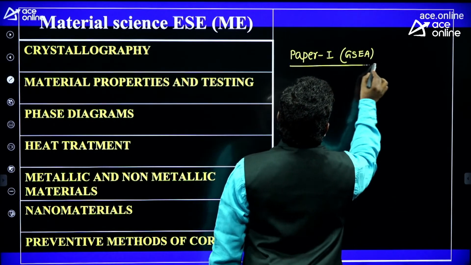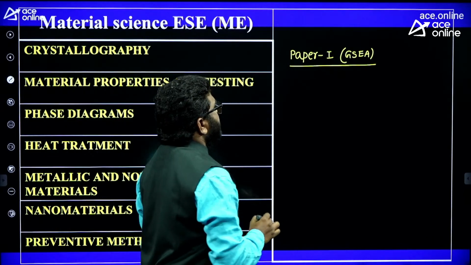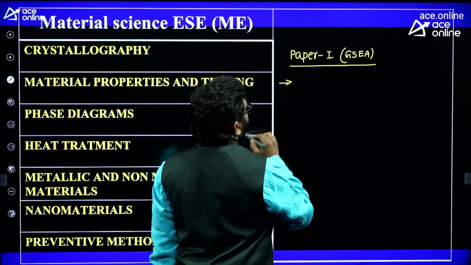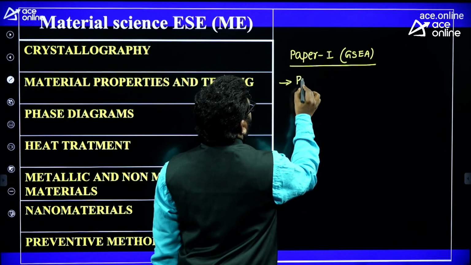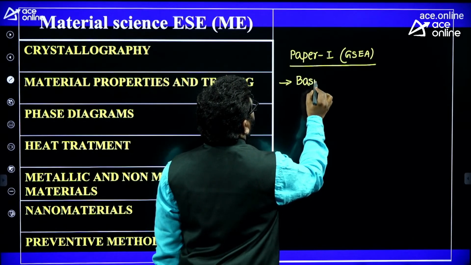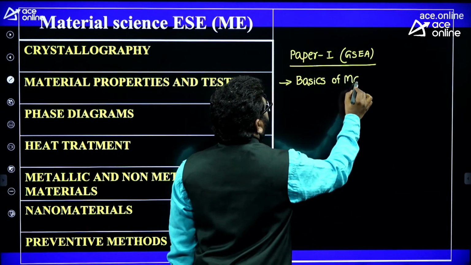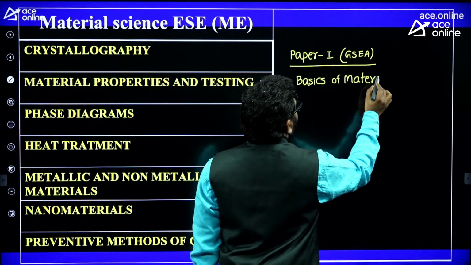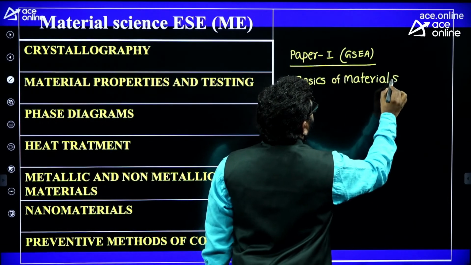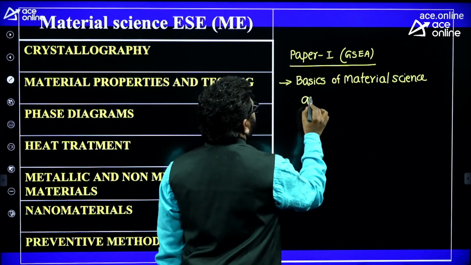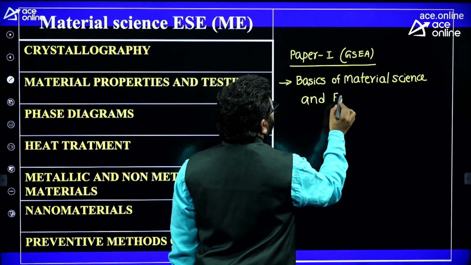In the paper 1 syllabus, they mention basics of material science and engineering.